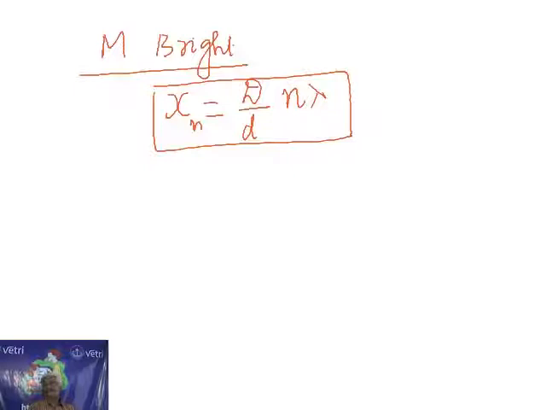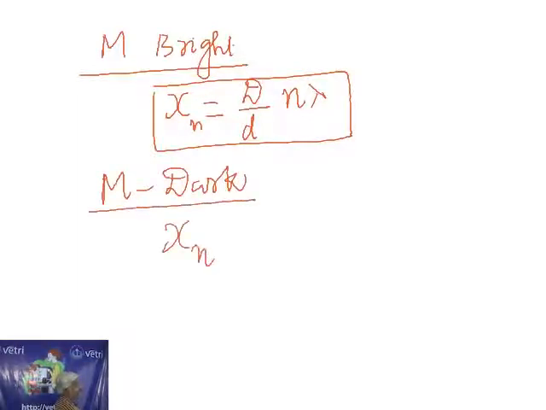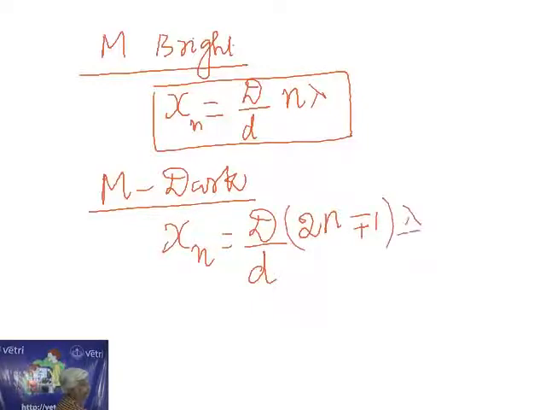If you know n, capital D, the distance of the screen from the source, small d, the distance between the two sources, n is the order, and lambda is the wavelength, then knowing all of these we can find the distance of the bright band. Suppose we don't know whether M is bright or dark. If it is dark, then the distance of the nth dark band can be calculated by using the formula D by d into (2n minus or plus 1) lambda by 2. So this is the formula for finding the dark band.